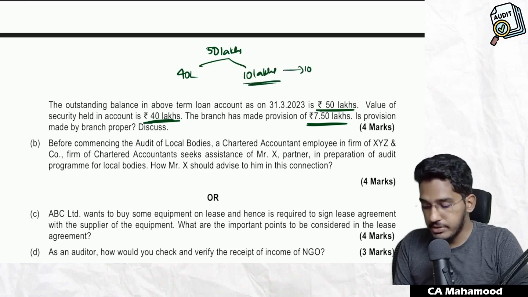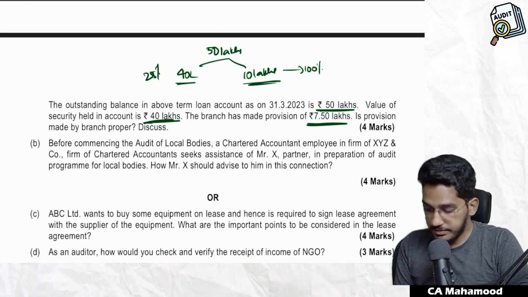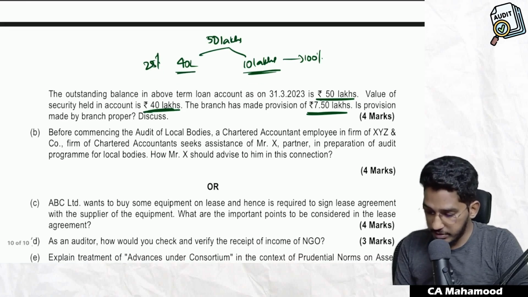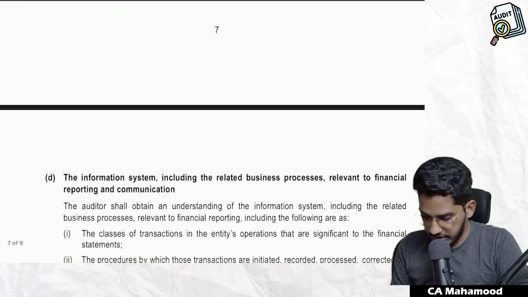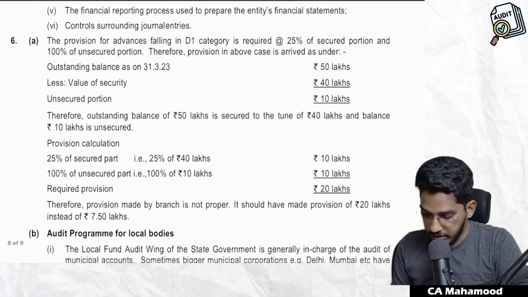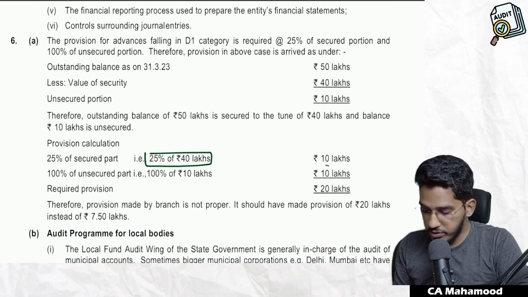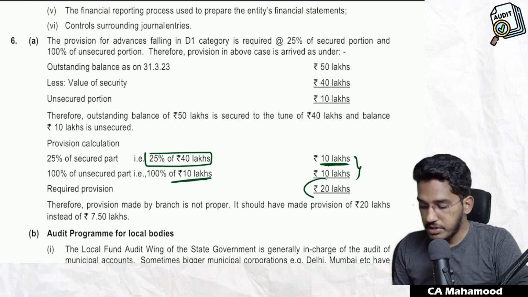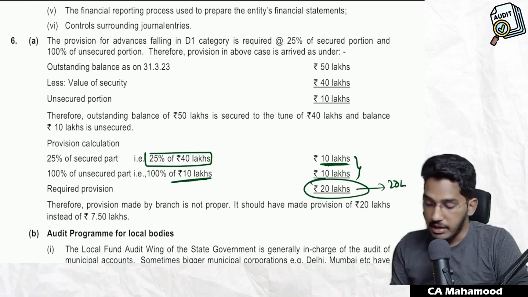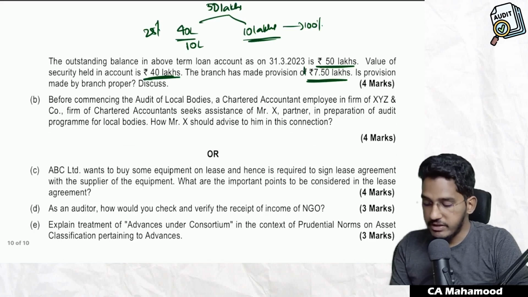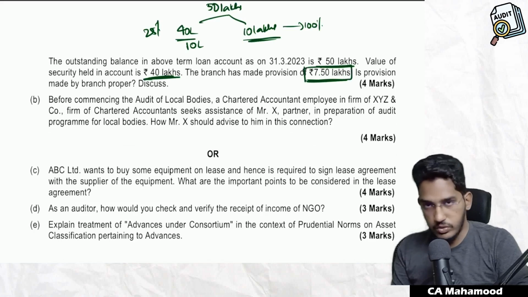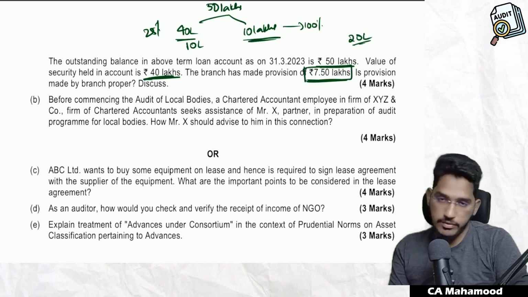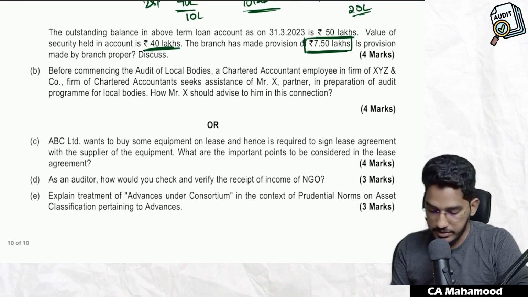Unsecured doubtful category needs 100% provision, secured doubtful category needs 25% provision. So 25% of 40, how much will it be? 10 lakhs here, and here also 10 lakhs. Let me see the answer here. Yes, correct. You need to create 25% provision for the secured portion, 10 lakh rupees. For the unsecured part, the complete 10 lakhs, 100% provision you have to create. So the provision which the bank should have created is 20 lakh rupees. But in fact, how much provision is created? Only 7.5 lakh rupees. Is it correct? No, this provision is incorrect. They should have created 20 lakh rupees of provision. The auditor should give a modified opinion. Next one.